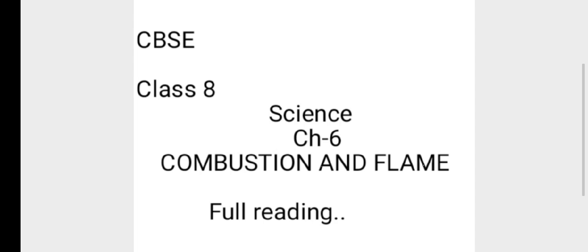They extinguish the fire either by pouring water or using a fire extinguisher. As we know, availability of fuel, supply of air, and ignition temperature are the three essential conditions for combustion. To extinguish fire, at least any one of these three essential conditions must be removed.